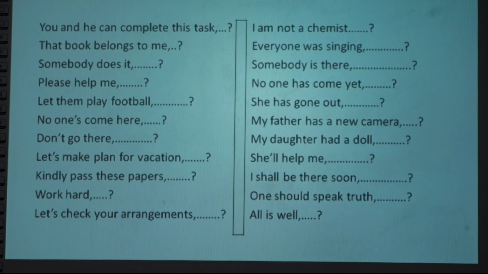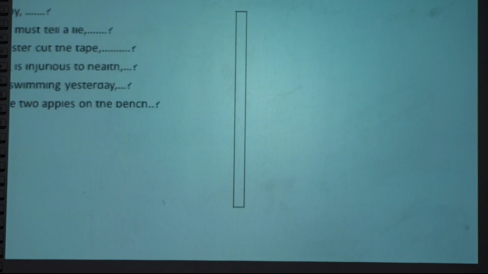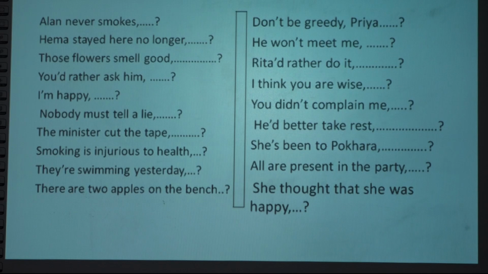So this is the next exercise. Just take the photo and practice yourself. All right. So more questions are here again. If you practice all of these questions, I hope you won't miss any questions. Now all of the areas are covered.